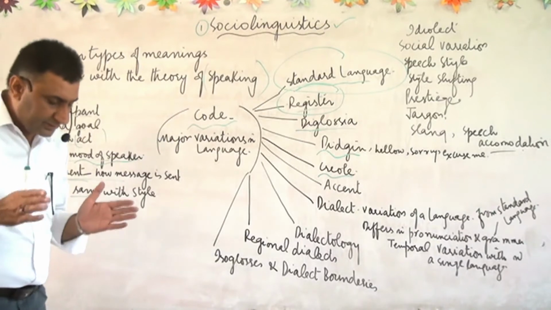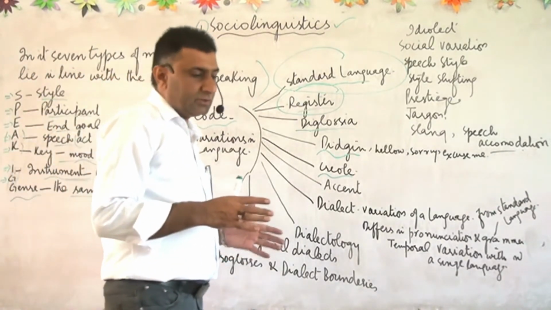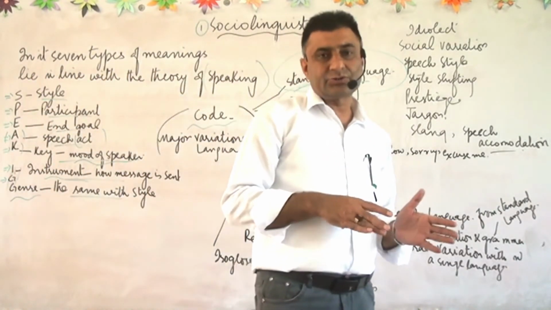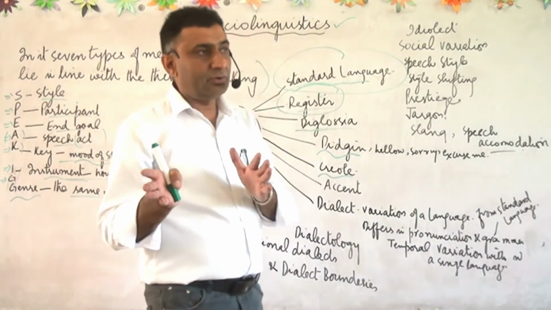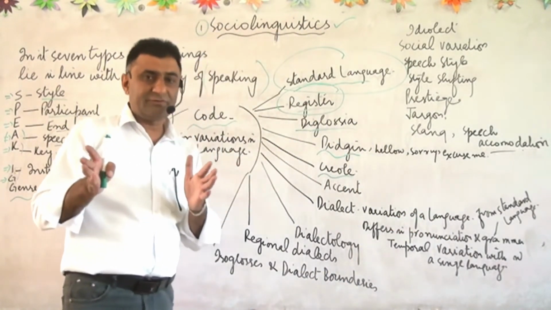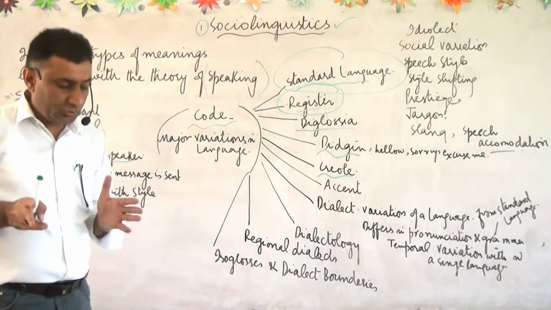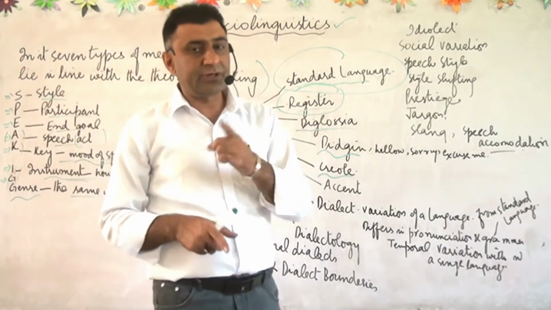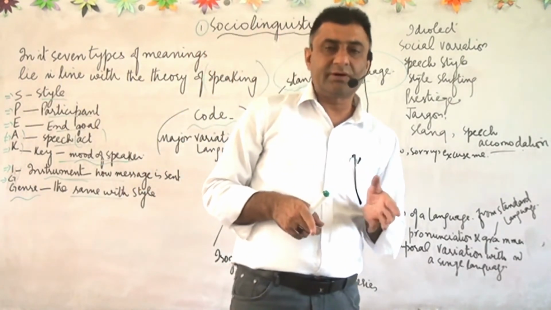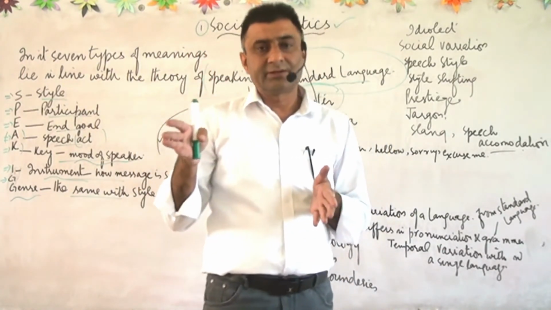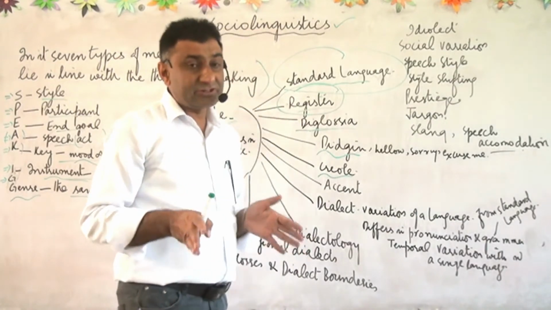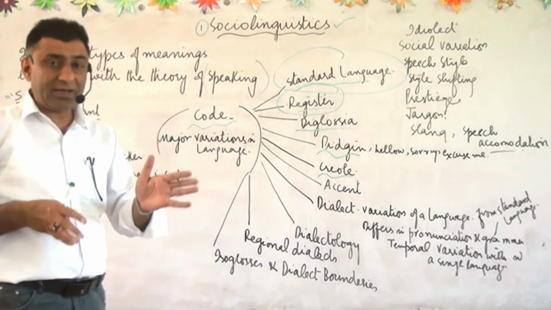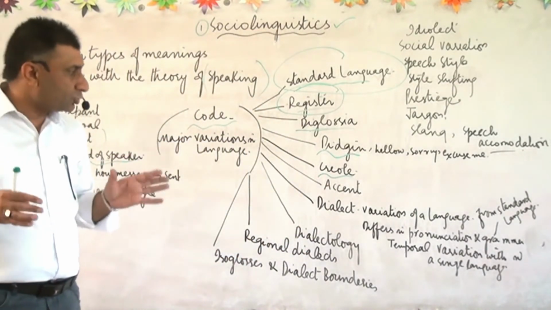Pidgin means that when British people started moving from their countries to China, they were there with the purpose of having business with them. Now the problem with both the people was that Chinese were not in the position to understand the English language, and English people were not in the position to understand the language of the Chinese. But still they were trying to have an exchange of business, to do business.